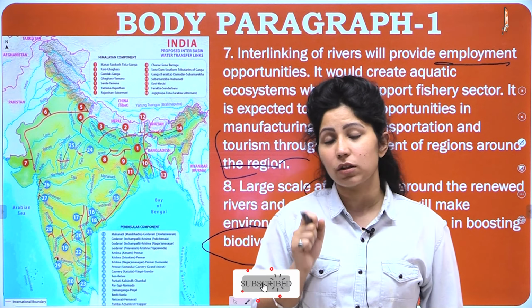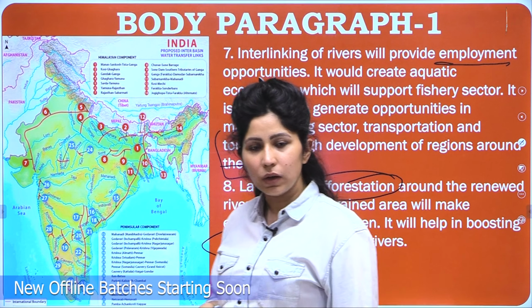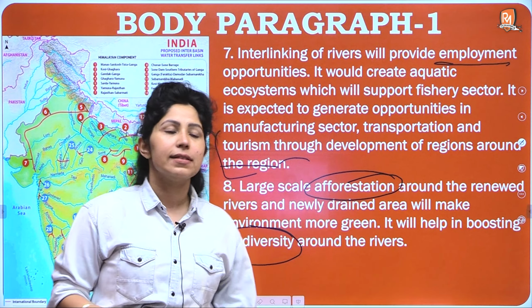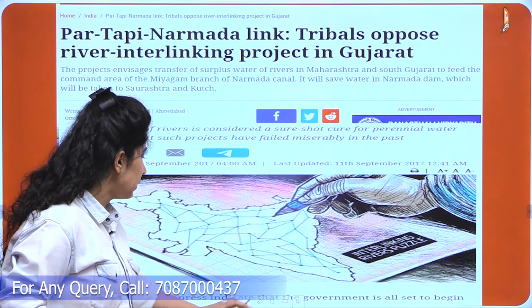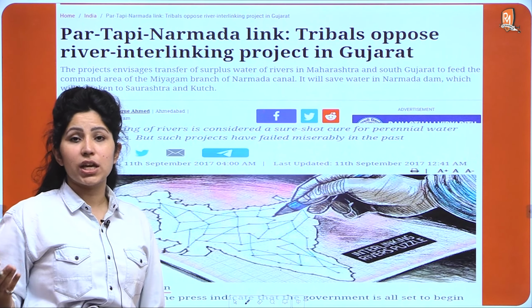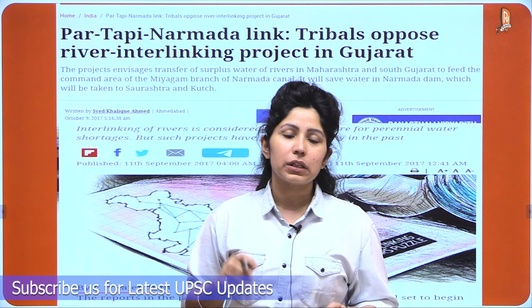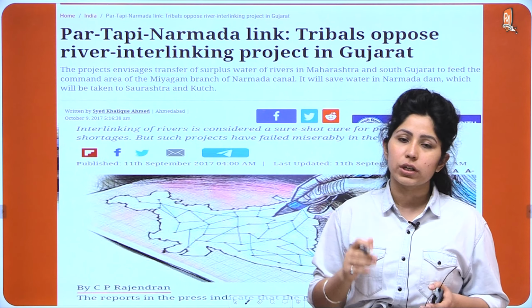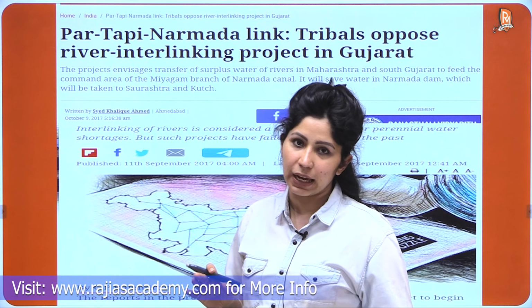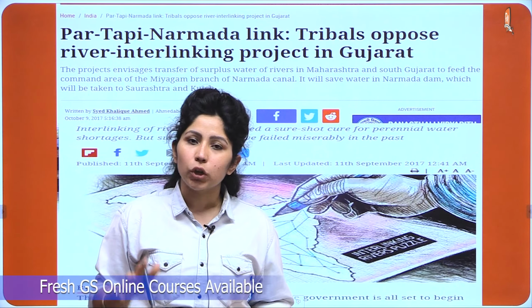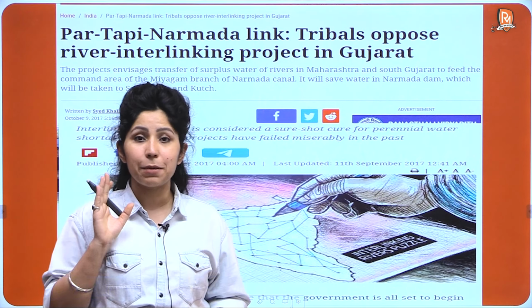But had it been so easy, had it been so simple, then interlinking of rivers would have been done by now. Why have we not done it? There are some reasons, and they are the most important reasons. Interlinking of rivers is a project that connotes tampering with the environment, with the natural flow of rivers, with the natural topography of regions of India, and India does not have a constant topography. So we need to tamper with the original topography of many regions, and with the original flow of many big rivers.